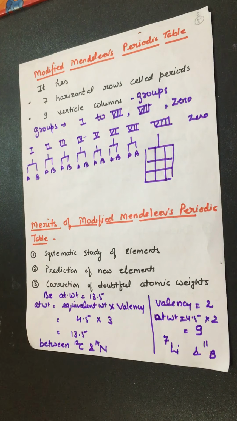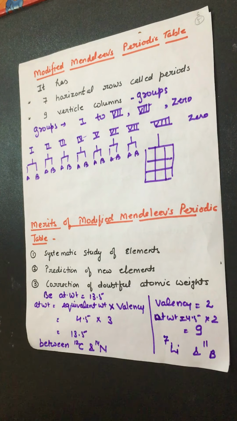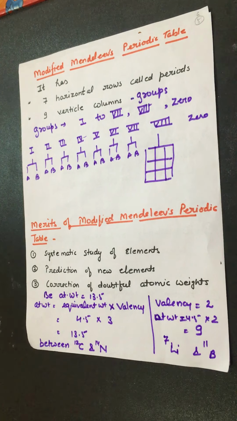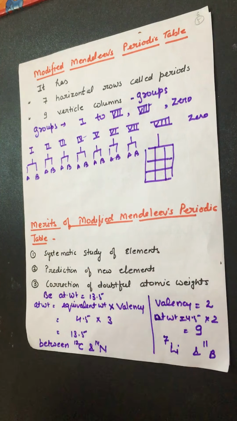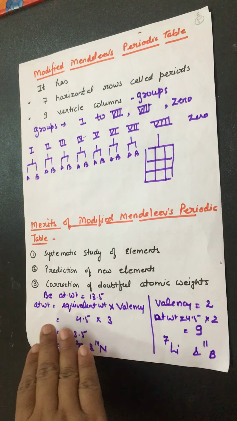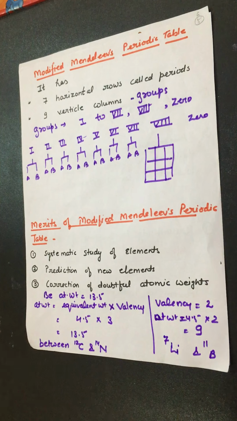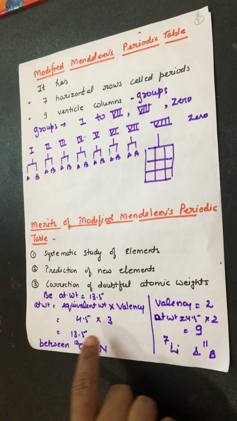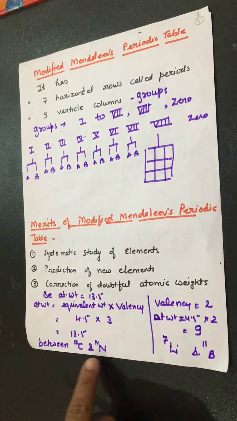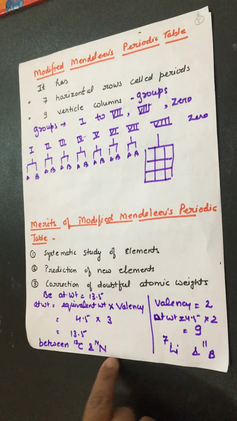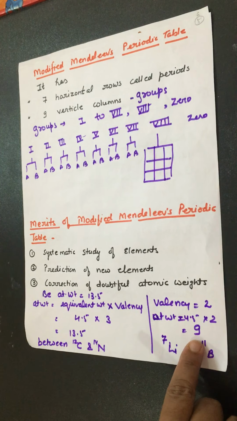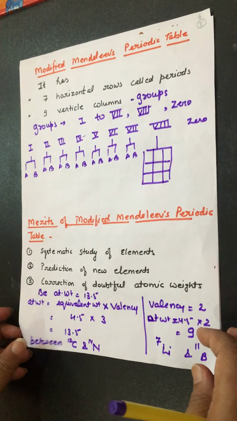Now, merits of the modified Mendeleev periodic table: systematic study of elements became possible, and prediction of new elements, as space was left in the first Mendeleev periodic table for elements that would be discovered and named later. Also, further correction in doubtful atomic weights. As I told you about beryllium, its atomic weight was firstly mentioned as 13.5, which means it must be positioned between carbon and nitrogen. It was not correct. Finally its atomic weight was corrected to 9, and now its position was right, between lithium and boron.